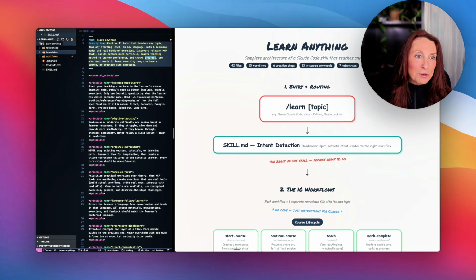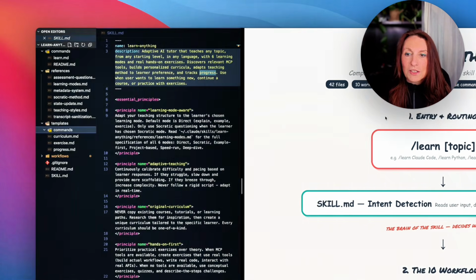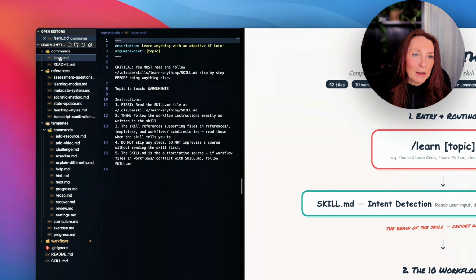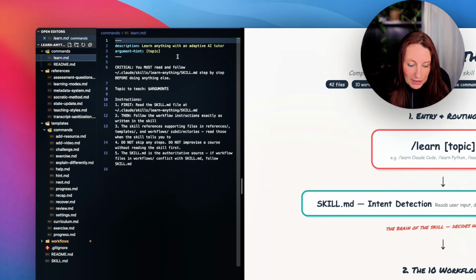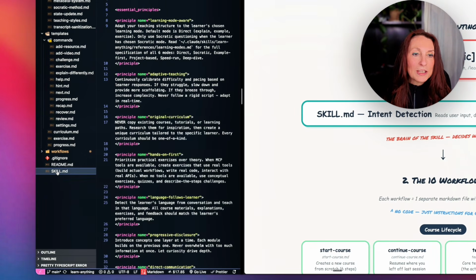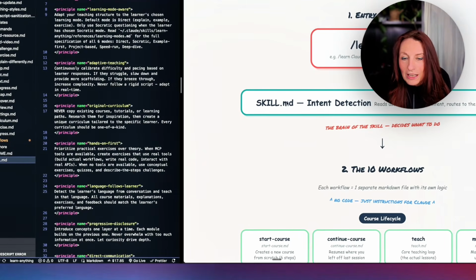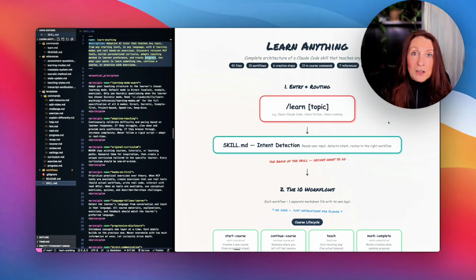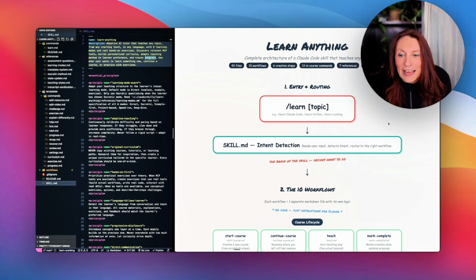And so here you can see all the files. So the entry routing is the /learn topic, and this is a command here. And so this command is calling the skill which is here. So, okay, here we have the skill intent detection. It means that we can, for example, say, oh, I want to learn Claude Code, and it knows that it has to load the skill learn anything.